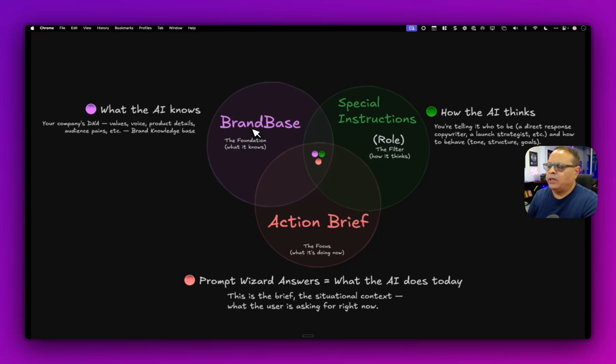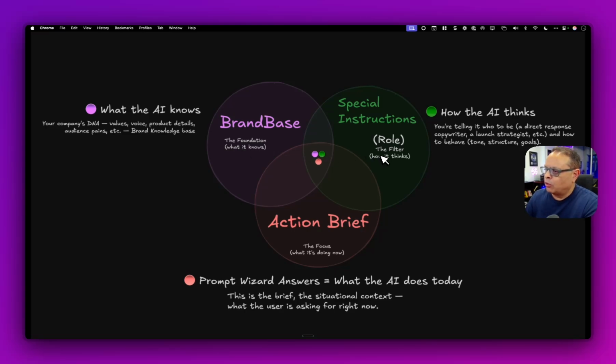Number one, we need a brand knowledge base. This is what the AI knows. It's your company's DNA, your values, your voice, your product details, your audience, their pain points, etc. We call this a brand knowledge base. That's why we call this a brand base. Hence the name BrandBaser.com. This is the foundation that helps any AI project, whether you're using a third-party tool or you're using something like ChatGPT projects or Claude projects. And we'll get to that in just a minute.